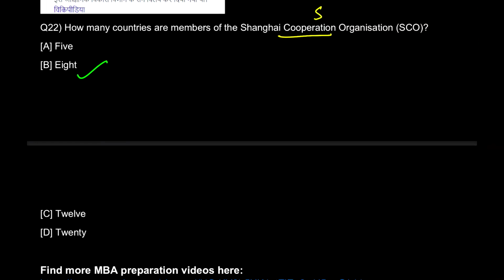Okay, so the Union Minister Jitendra Singh attended the SCO meeting virtually representing India, and he called upon the members of Shanghai Cooperation Organization to join hands to innovate affordable scientific solutions for the common challenges which all these 8 countries are facing. And so that's all for this video.